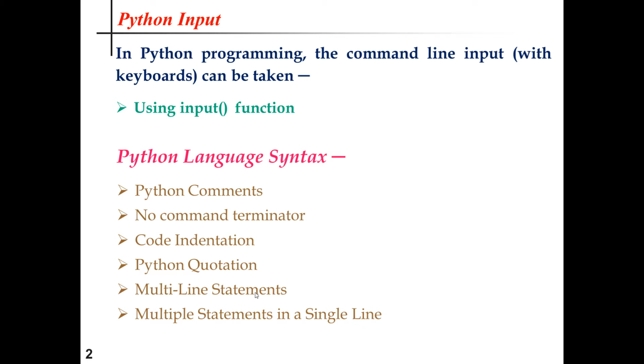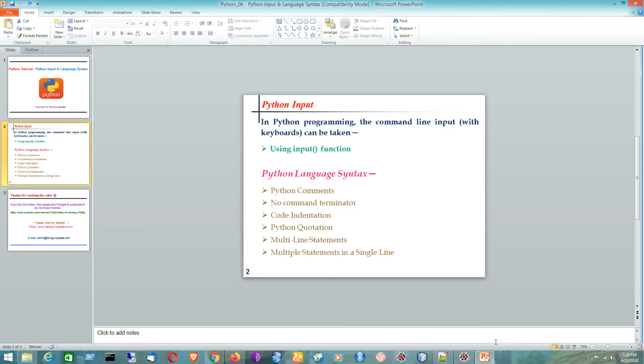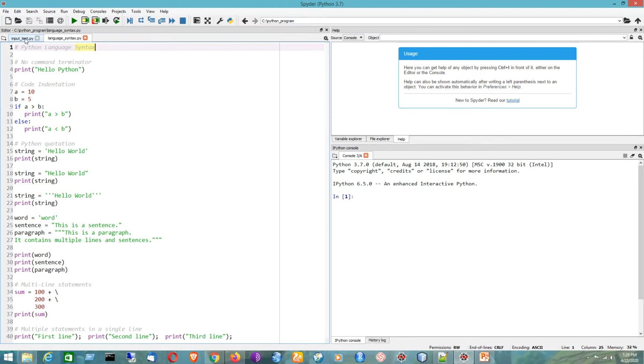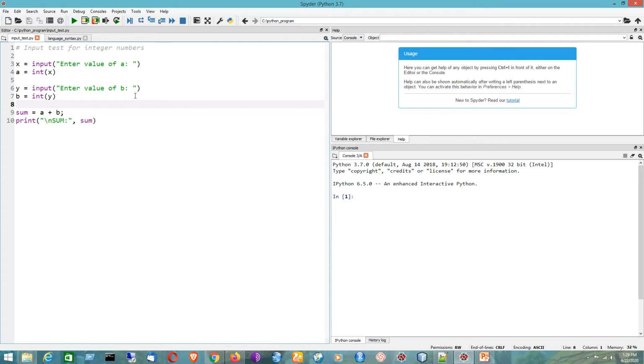So that we will see by means of Python programs, and for demonstration purpose I will use the Spyder IDE. Now let's see what happens. So here comes the Python programming IDE, that is Spyder.